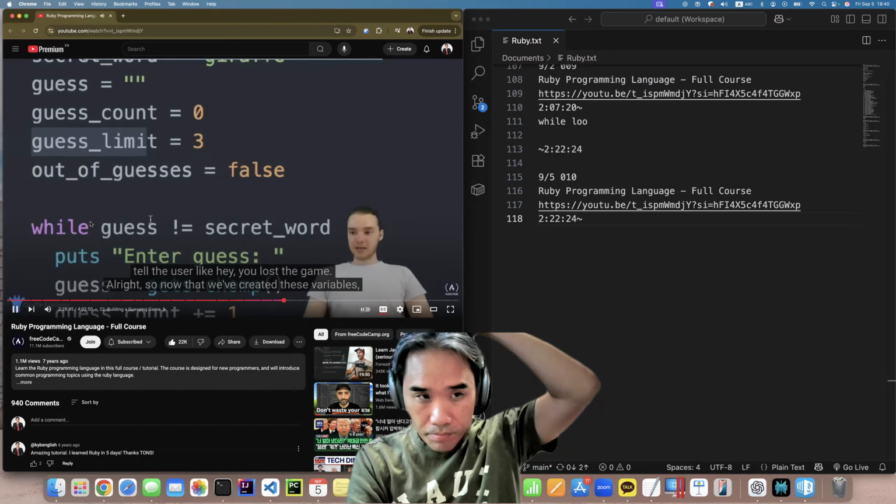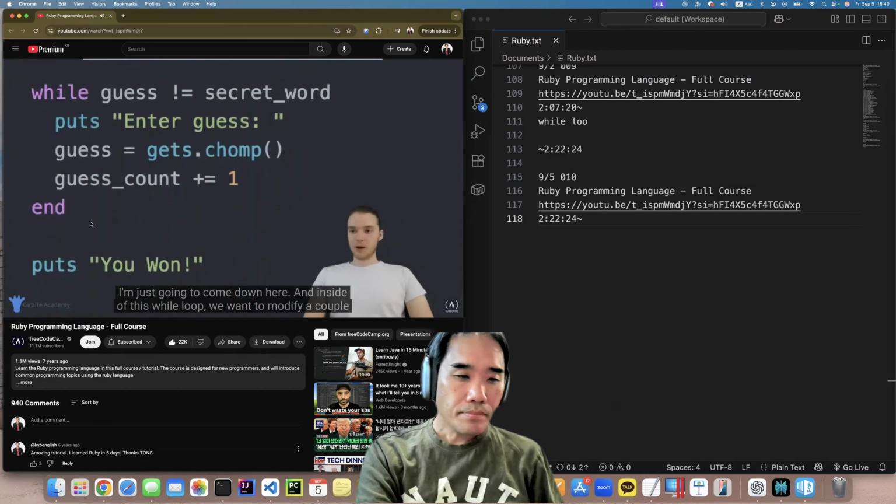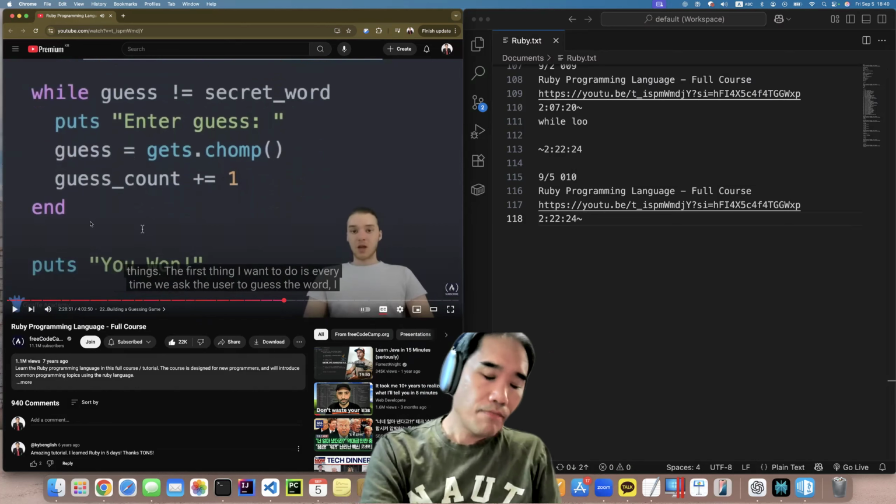So now that we've created these variables, I'm just going to come down here, and inside of this while loop, I'm going to modify a couple things.